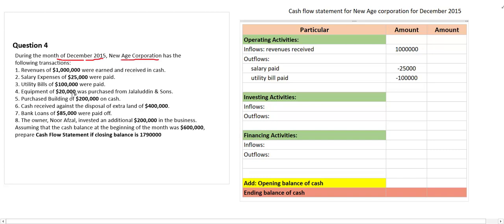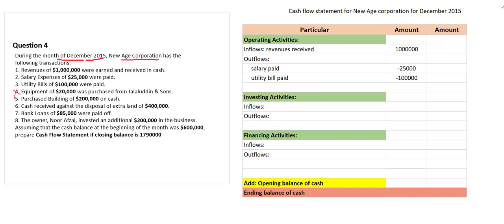Equipment of 20,000 was purchased from Jalaluddin and Son. In this example, this transaction is a credit transaction. The terms paid, received, and cash are not mentioned. So as the terms paid, received, and cash are not mentioned, we should not record this transaction in the cash flow statement. Why should we not record it? Because this transaction is a credit transaction, right? It is not a cash transaction. So anytime you see any credit transaction, please do not record it in the cash flow statement.